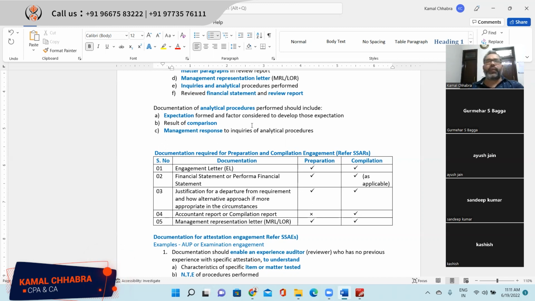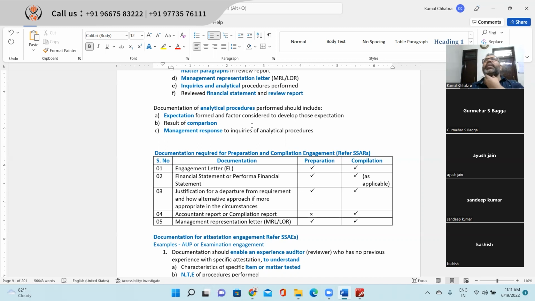If you are doing the audit of HUL and you are doing the audit of their sales. They have beauty care products, healthcare products, lifestyle products, FMCG products. Let's say these are four different segments. So when you are doing the sales analysis, you are analyzing all these four segments separately, right? Because they have nothing to do with each other. It is more relevant to analyze them separately.